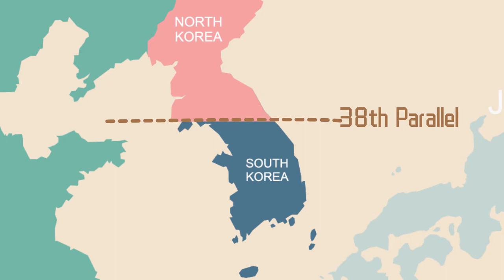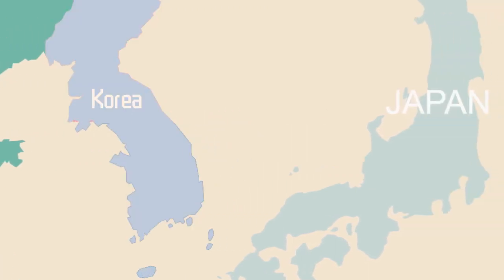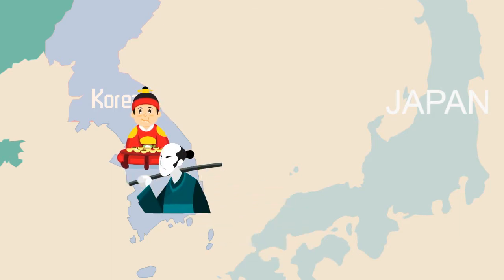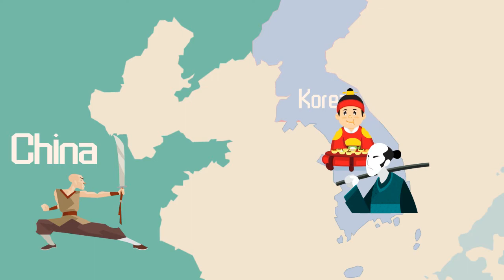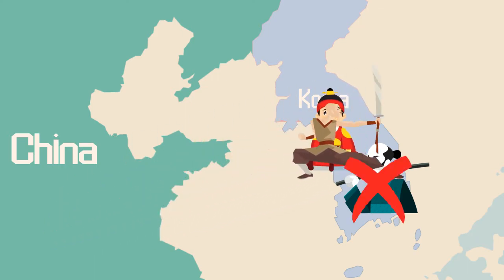Why is there a 38th parallel which split Korea? Everything started with Japan. For centuries in history, Korea had been a unified political entity. Korea had been invaded by Japan three times. The first two times Japan failed. One of the reasons was that in ancient times, China always treated Korea as under China's protection, so it always sent troops to Korea when Japan attacked.